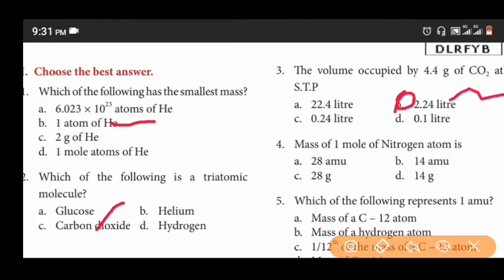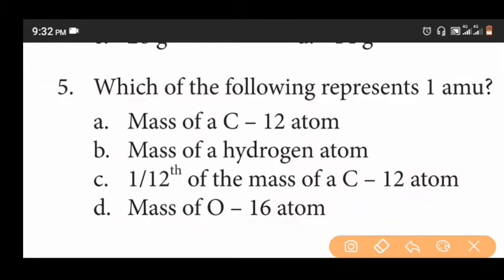The fourth question. Mass of one molecule of nitrogen atom is options 28 AMU and 14 AMU, 28 gram, 14 gram. The answer is 14 gram. Fifth question. Which of the following represent 1 AMU? Mass of a carbon 12 atom, mass of a hydrogen atom, 1 by 12th of the mass of a carbon 12 atom, mass of oxygen 16 atom. The answer is option C. 1 by 12th of the mass of a carbon 12 atom.